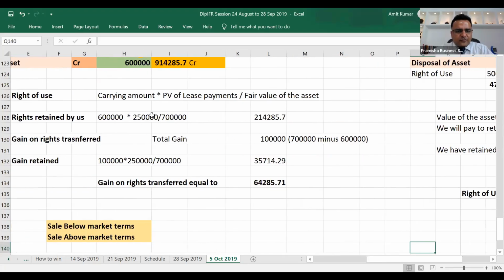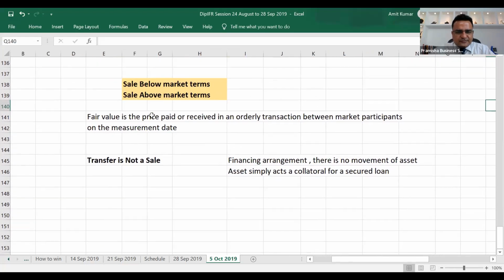Now let's move on to see what if the sale is below market terms.